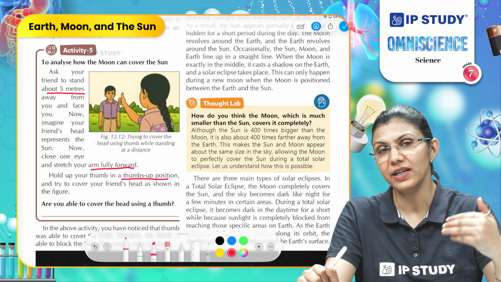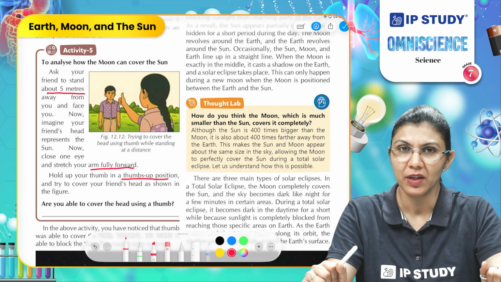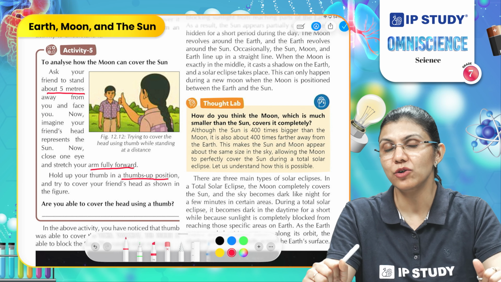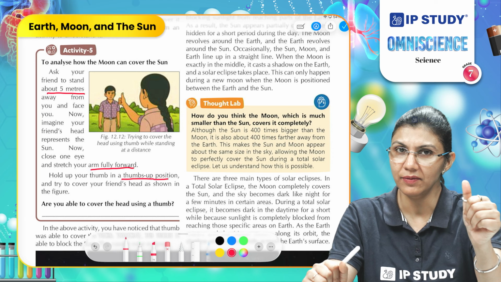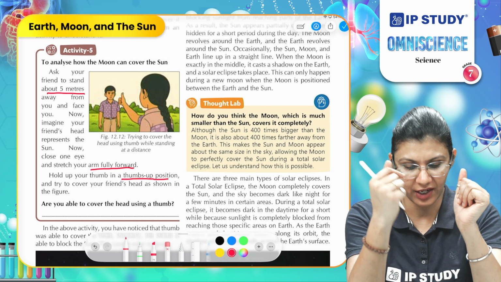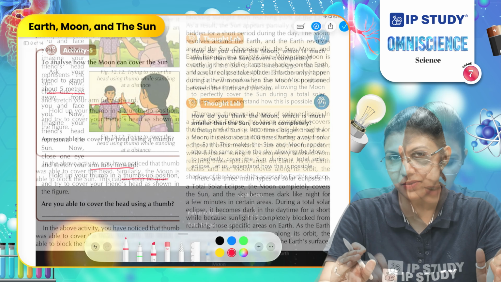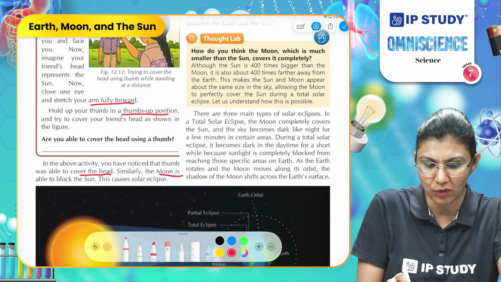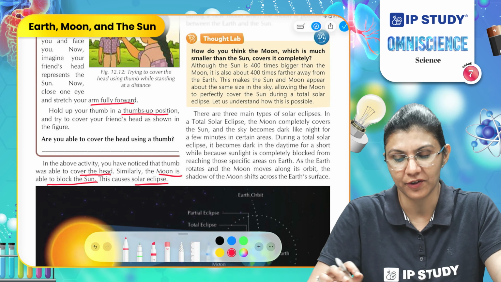So as your friend is standing away from you and you are placing your thumb between the head of your friend and your eye, you will notice that you cannot see the head of your friend because your gaze is now fixed at the thumb. Means the thumb is coming in between you and your friend. That's how the moon is behaving during the eclipse. So in this activity, you have noticed that the thumb was able to cover the head. Similarly, the moon is able to block the sun, and this causes the solar eclipse.